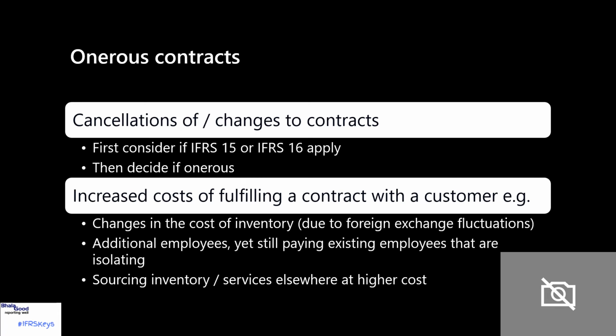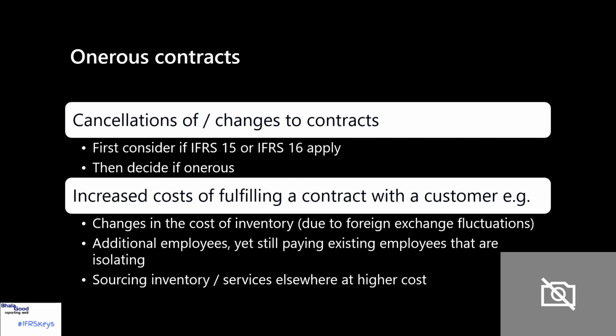Just some examples of situations that could give rise to onerous contracts as a result of this pandemic. First of all, just be careful of changes to contracts or cancellations of contracts. They may well be onerous, but what we first need to consider is whether IFRS 15 or IFRS 16, in other words, the standards that deal with revenue and leases, should be applied. And if not, then we look at IAS 37 and calculate a provision for any contract that is onerous.